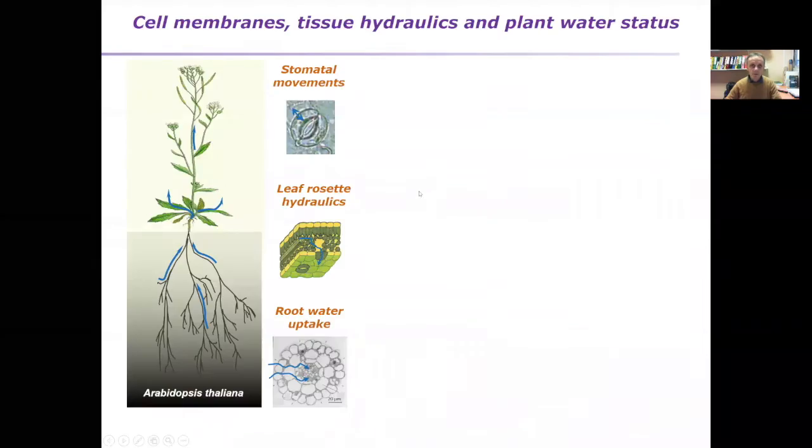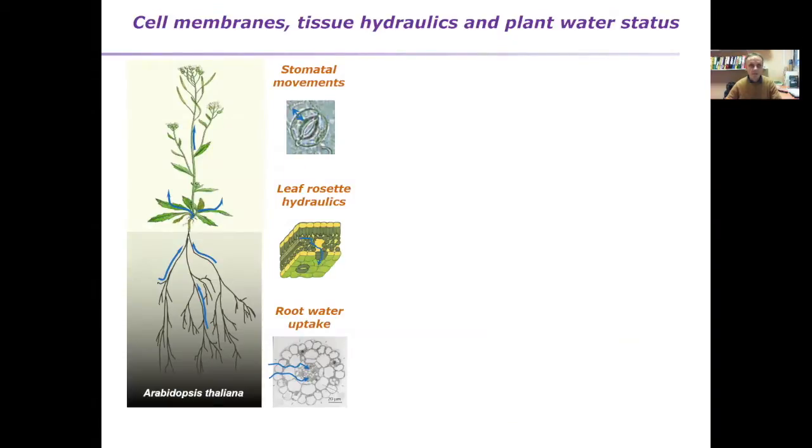So over the years, my team has been trying to understand the role of cell membranes and, more broadly, tissue hydraulics in maintaining the plant water status. And for this, we have been dissecting elementary transport processes, for instance in root, trying to understand how water flows from the salt solution into the xylem vessels. We observe a very similar process occurring in leaf veins when water flows out of the vessels to cross several cell layers before reaching the stomatal chamber.